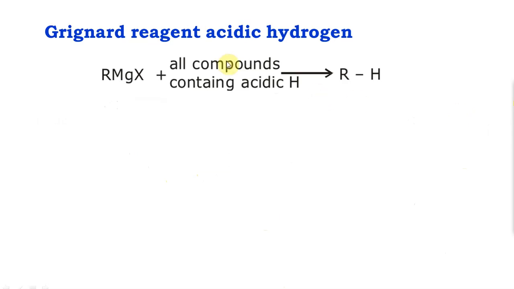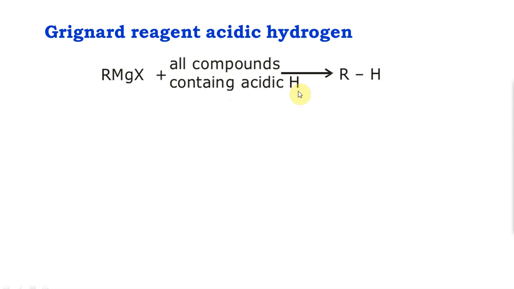The next we are going to see is Grignard's reagent. Grignard's reagent has a carbon-metal bond, so it's an organometallic compound. We will see in detail about when all it can react, but here we are going to see just the alkane part. Any time a Grignard's reagent reacts with a compound that has acidic hydrogen, it will give you the corresponding RH. Acidic hydrogens are usually hydrogen attached to a very electronegative group or atom.